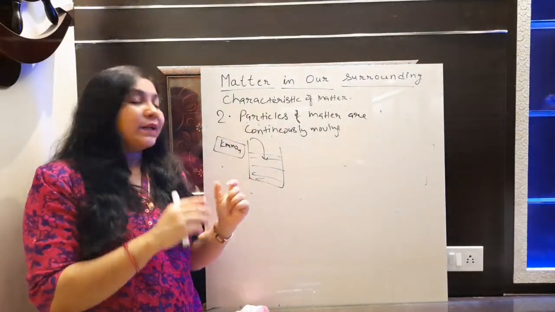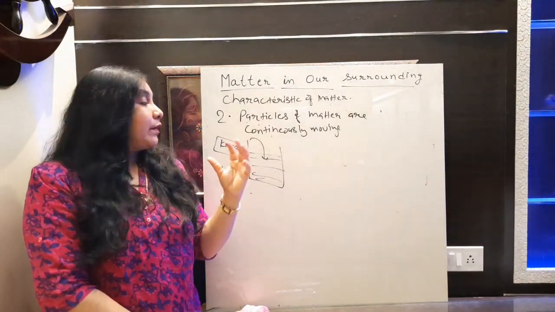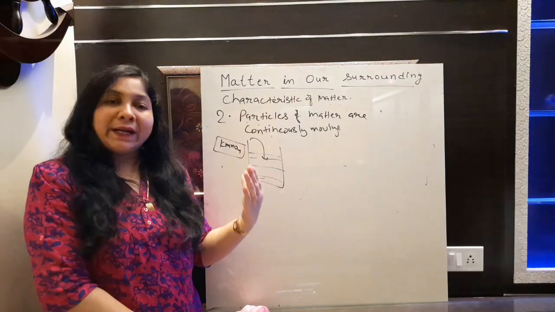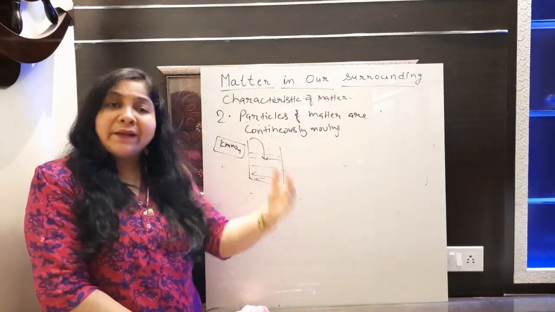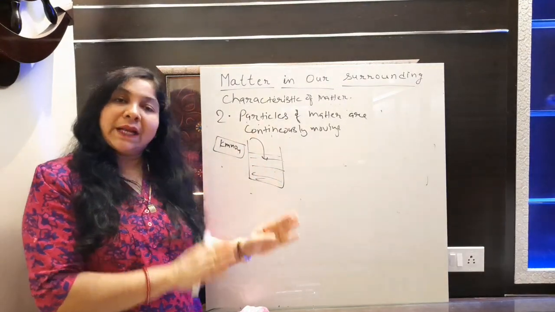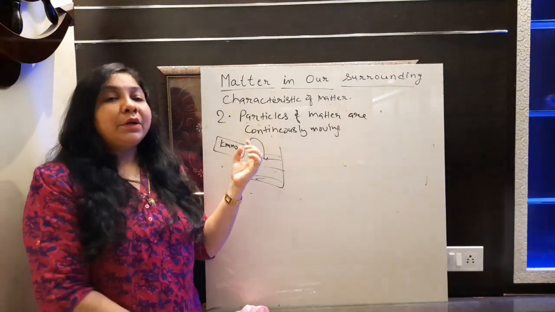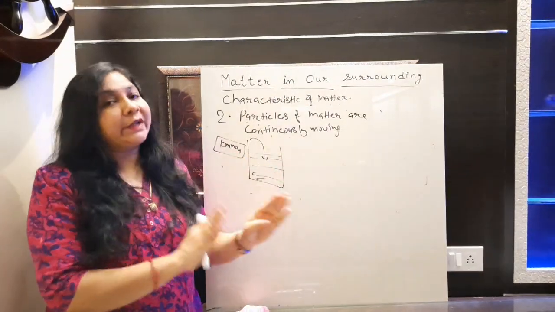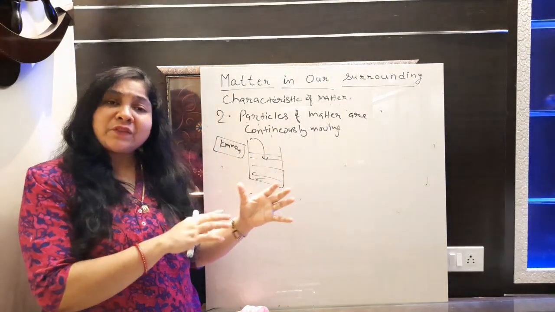That means what? This liquid is continuously moving, and the solid is also continuously moving. Only the rate of movement is very fast in case of gas, quite slow in liquid, and very slow in solid, even though we are not able to identify it there. Still, the particles of matter are continuously moving, and because of the movement of particles only we are able to mix this potassium permanganate in water without stirring it. We are not stirring at all, but still this potassium permanganate will get mixed on its own.